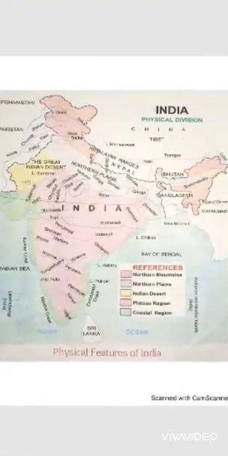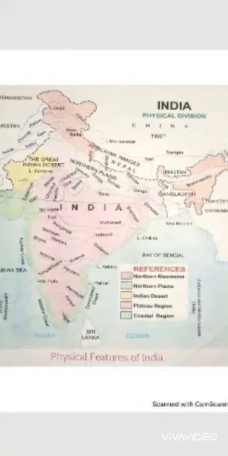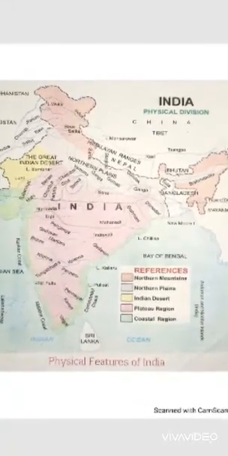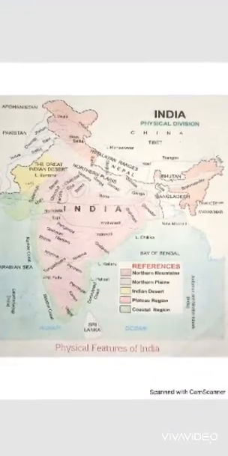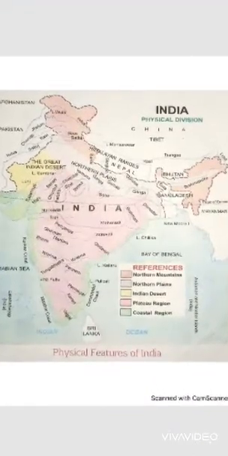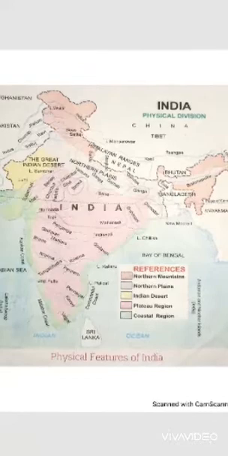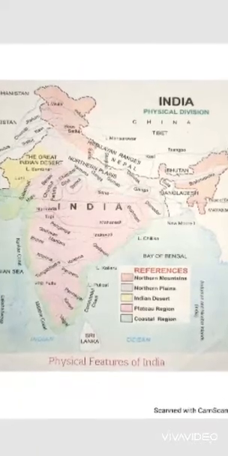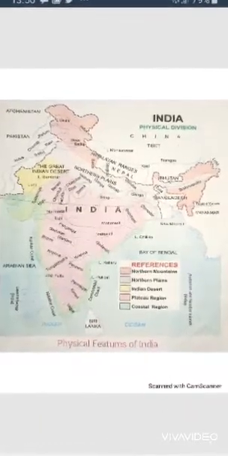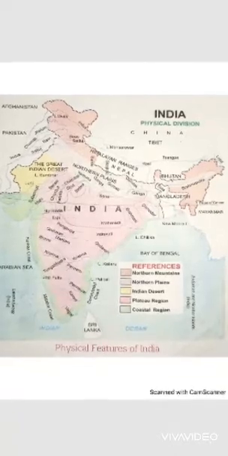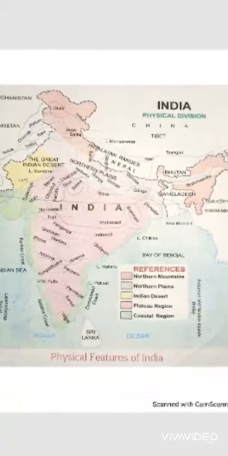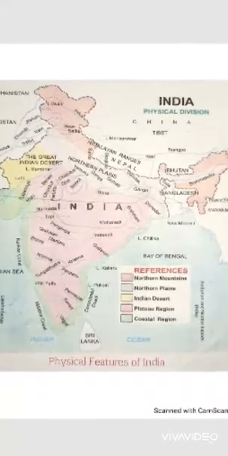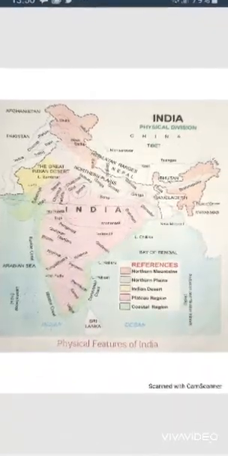Each state is governed by the chief minister, the governor and the other ministers. Most of the important offices of the state government are located in its capital. Among these 29 states, Rajasthan is the largest and Goa is the smallest state of India. Telangana is the 29th state in India, which was separated from Andhra Pradesh in 2014. The capital of Andhra Pradesh is Hyderabad.